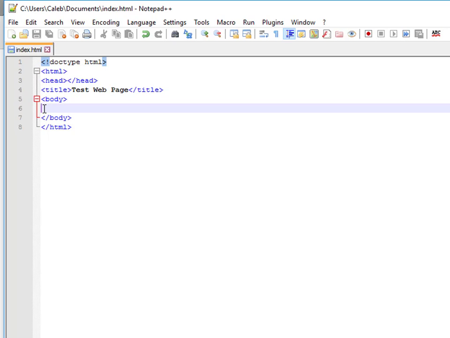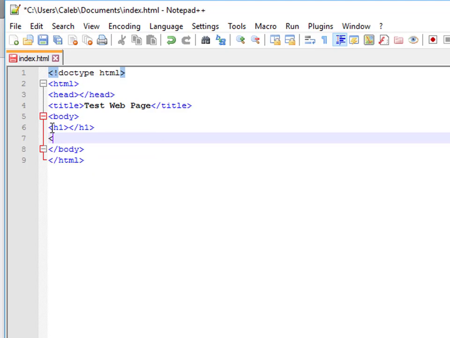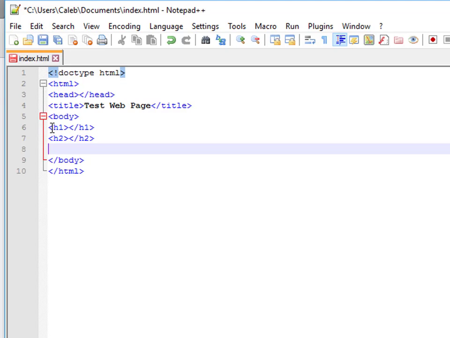So first of all we create the heading. h1 for heading 1, and we close it. Everything must have an opening and closing tag, so we do another one, h2, and finally another one called h3. H1 means heading 1, h2 means heading 2, and h3 means heading 3. We're going to insert a text in every individual one.